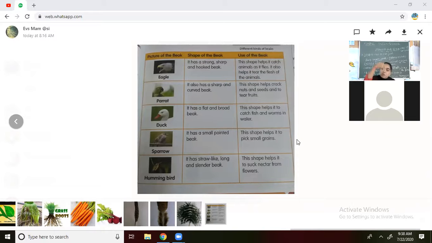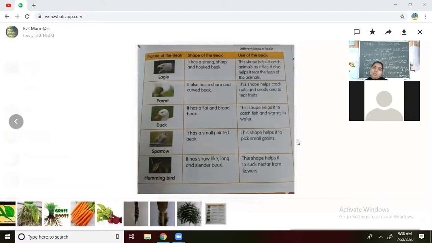And slender means the shape is somewhat bent back. You can see the shape of a straw clearly, two sides bending in there. Slender means bend. Okay. The shape of the beak: it has a straw-like, long and slender beak.